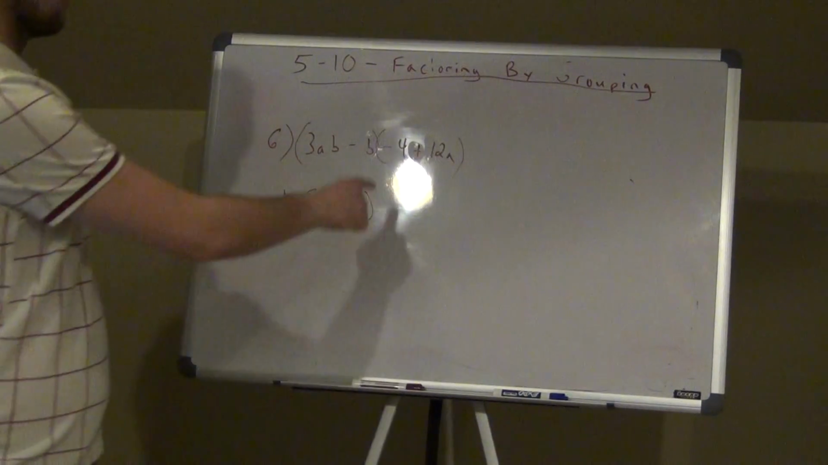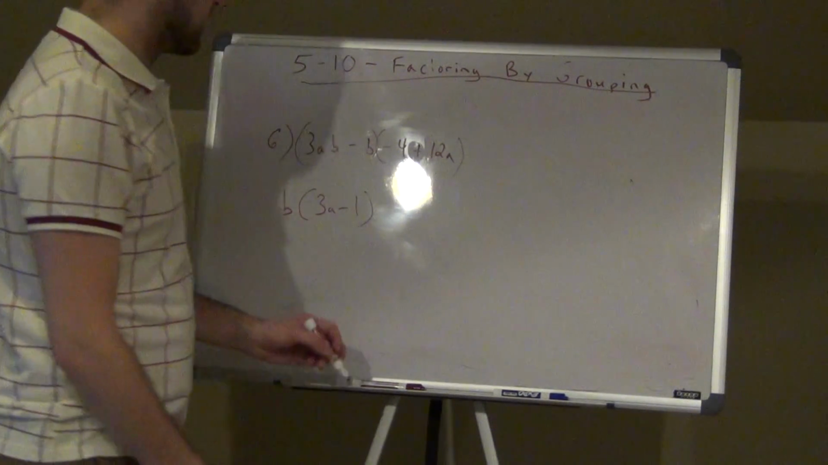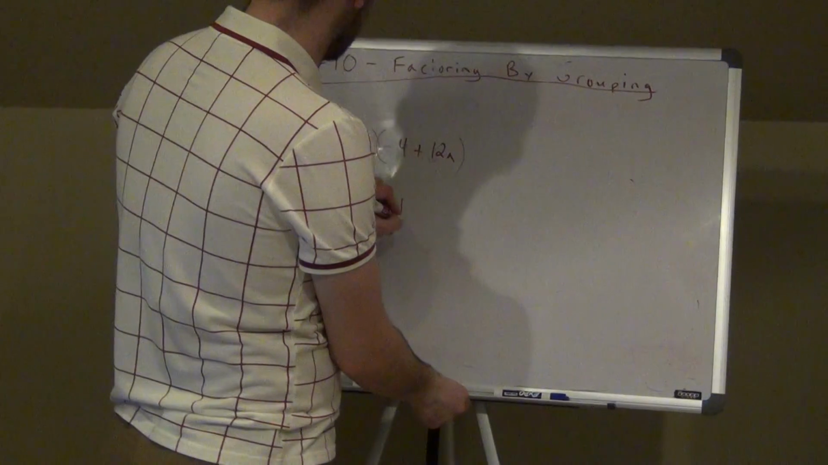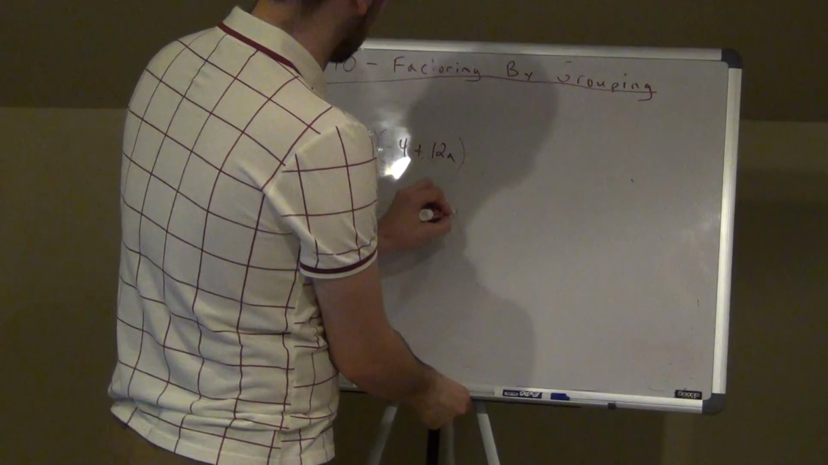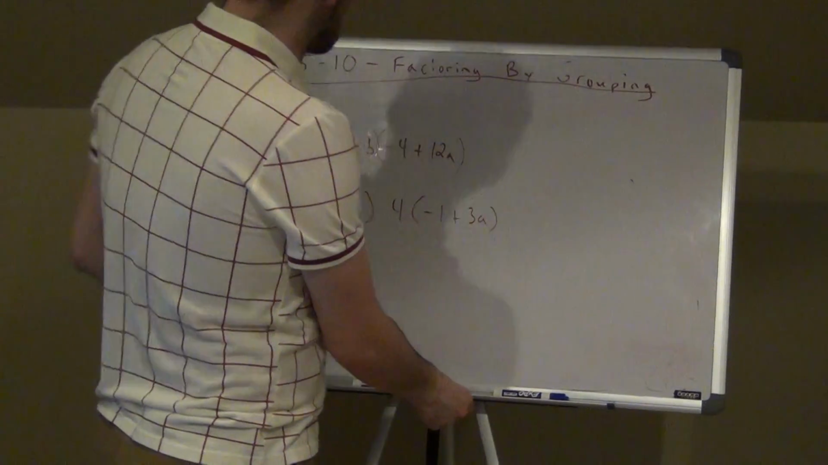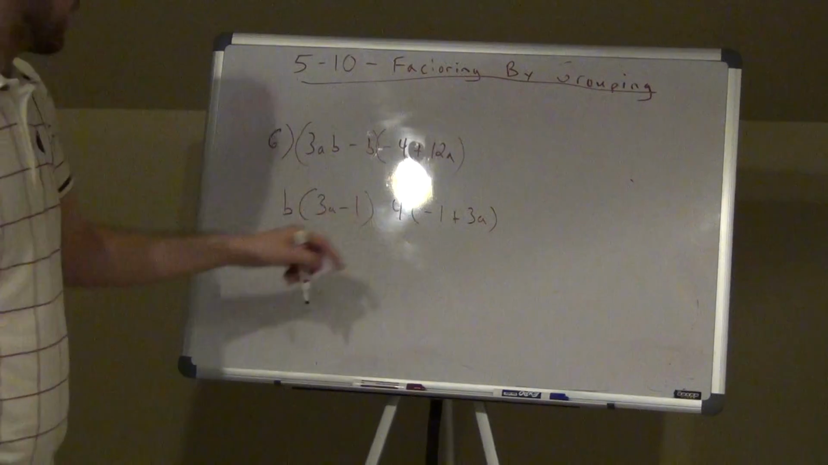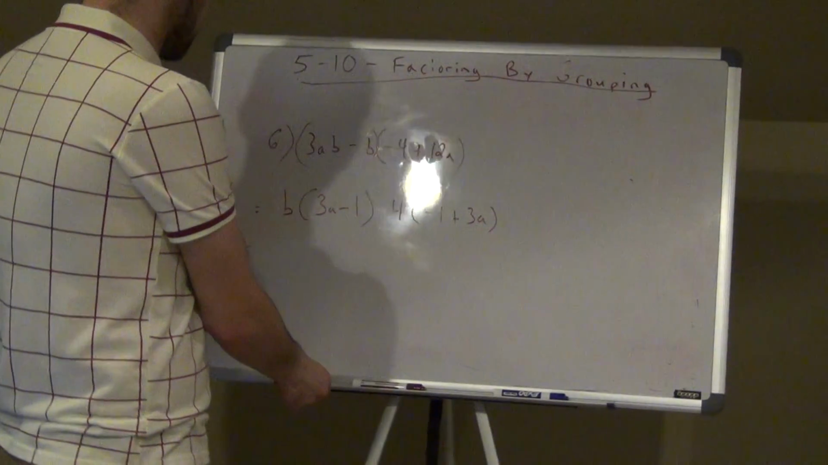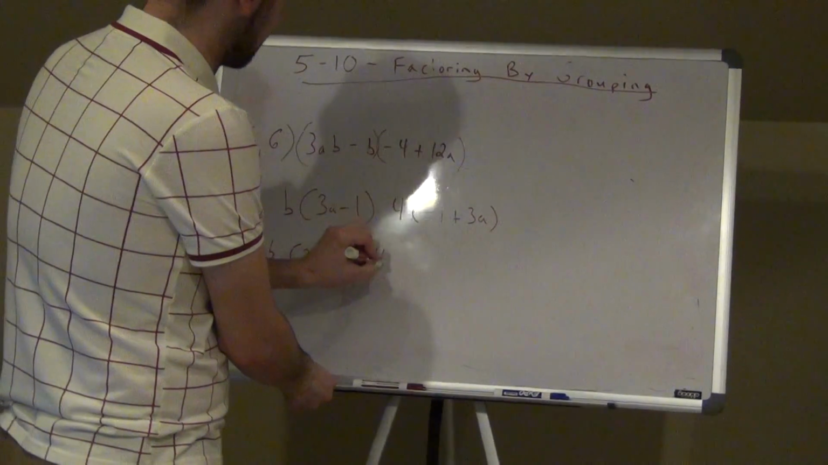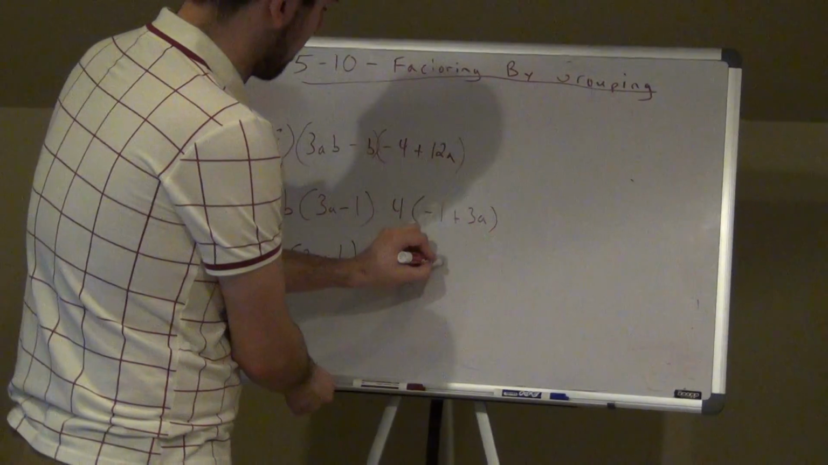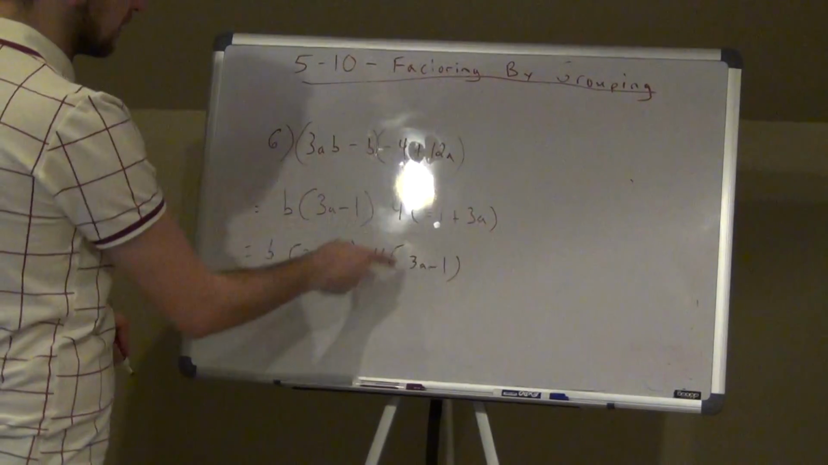So here, I see 4 goes into both of them, right? So let's just try taking out a 4 and see what happens. I take out 4, I'd be left with negative 1 plus 3a. I know that's confusing, right guys? But this is a positive 3a and a negative 1, so I want to just rewrite this as this, and this is the same thing. It's a negative 1 and a positive 3a.